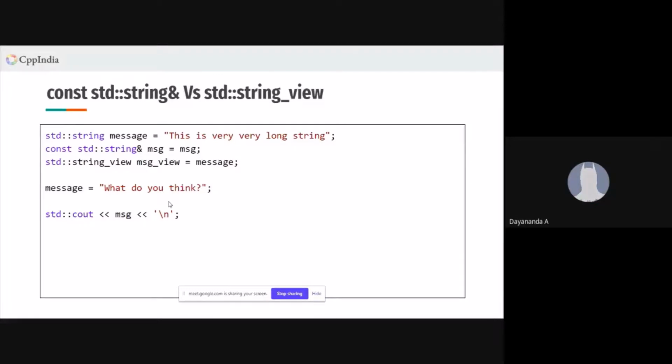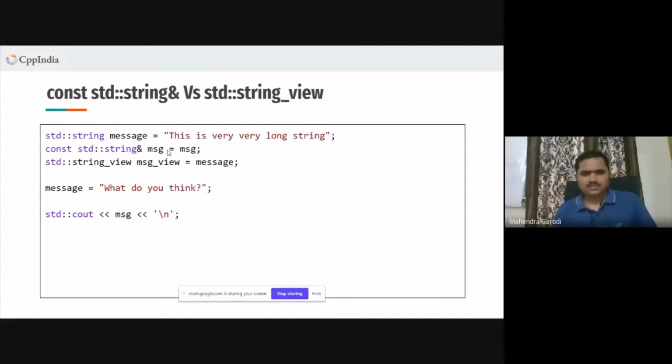Sorry, there is a small mistake there. I think line number 2. Sorry, this is message. Okay, yeah, thanks for pointing this out. But yeah, it will not print the correct value. Why? Because this const std::string& is pointing to some memory location, and this is not well-defined behavior.